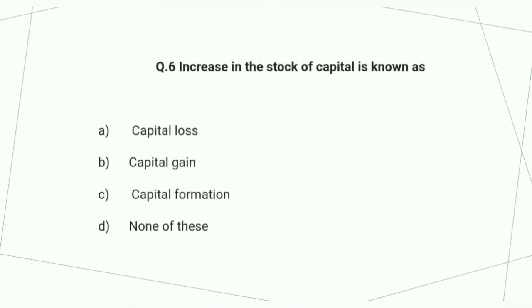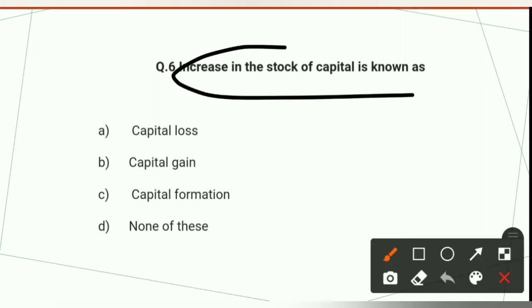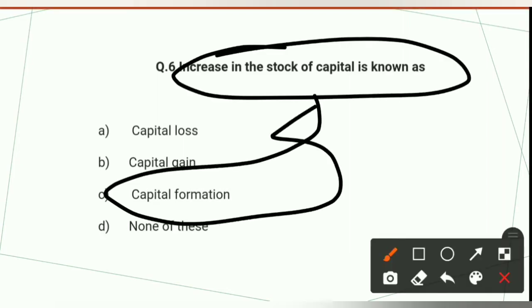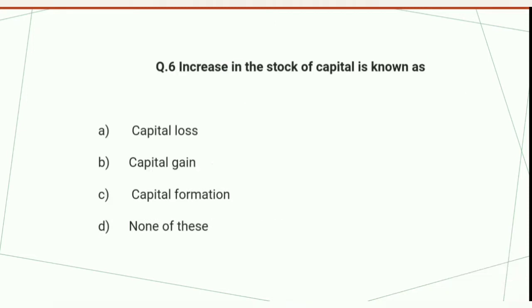Now see sixth question here. Increase in the stock of capital is known as capital loss, capital gain, capital formation, or none of these. Increase in the stock of capital is known as capital formation. So option number C is the correct option.